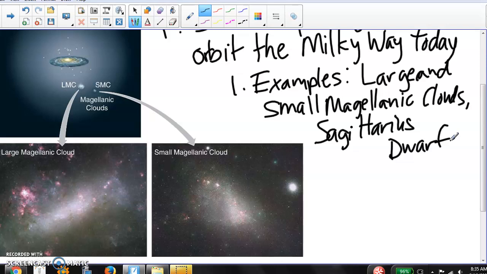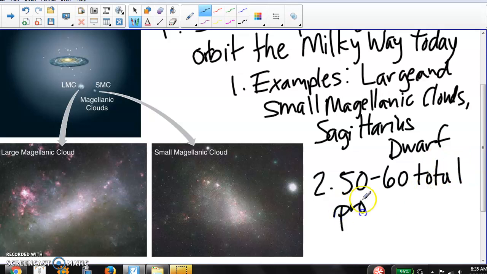The Sagittarius dwarf, I point that out because we believe it is actually passing through the disk of the Milky Way right now. So those are 3 of them. But we think that there are 50 to 60 of these altogether. 50 to 60 total protogalaxies.